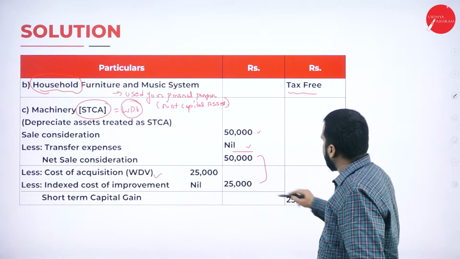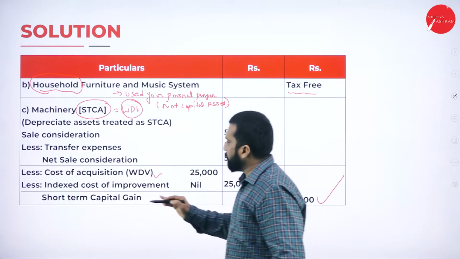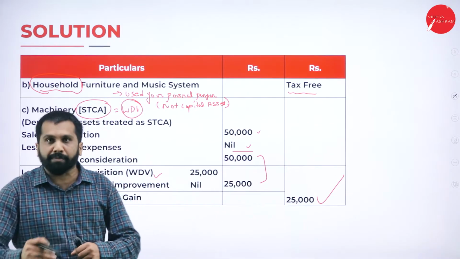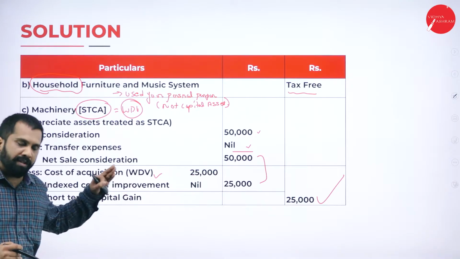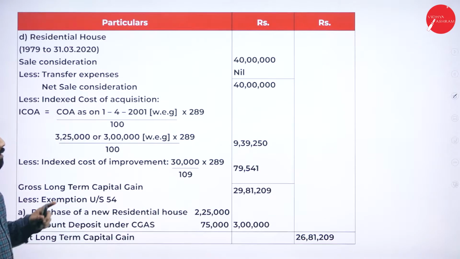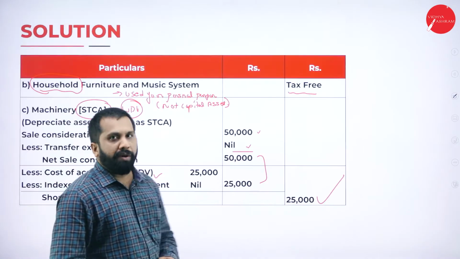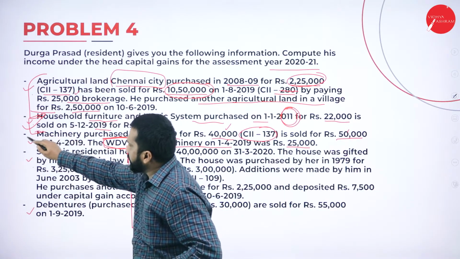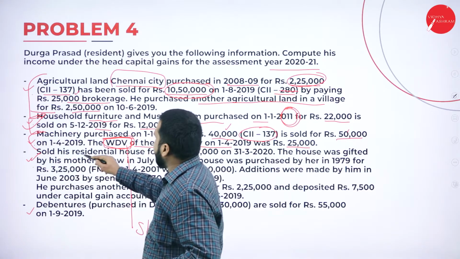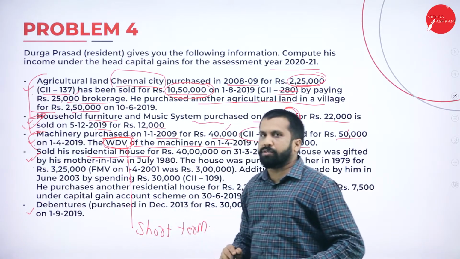25,000. 50 minus 25. Your taxable short-term capital gain is 25,000. Hope you are clear. Good. Now, we'll go for the next one. Agriculture is over. Household is done. Machinery is done.